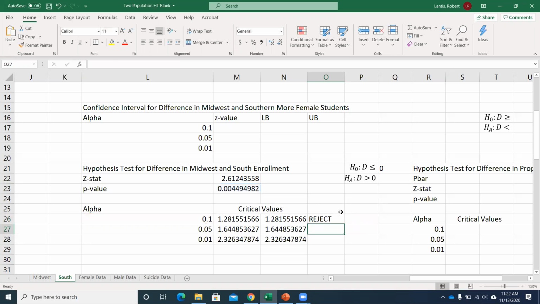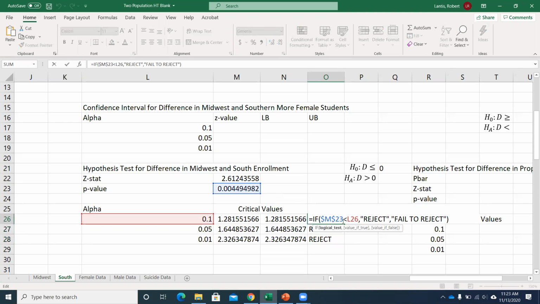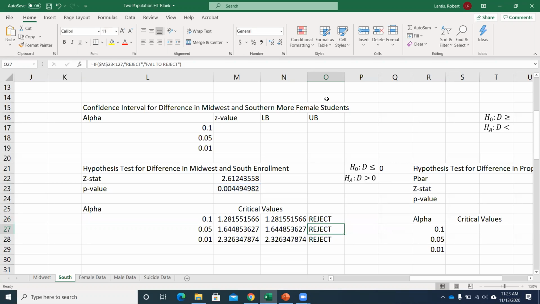So this should now automatically make my rejection decision for me. Remember, when you're setting this up, the p-value has to be less than alpha. If that's true, then put this word. If it's false, then we would put the other words, fail to reject. Any questions on any of that before I move to the next thing I want to say? Okay with that? Check the chat here.